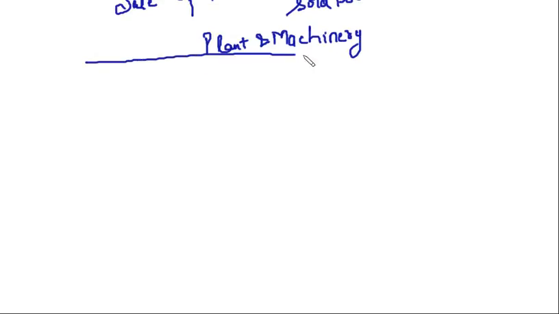So we can prepare the plant and machinery account. If you have any information regarding the selling or purchase of fixed asset, you have to prepare that fixed asset account in case of investing activities.